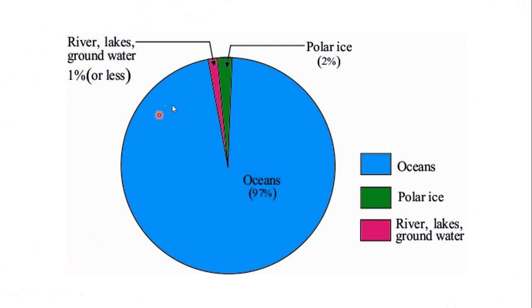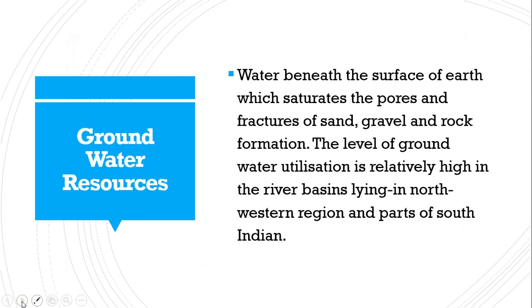Now if you see this diagrammatic presentation, again you will get a good picture. This blue is ocean water. This green is polar ice, which means it is found in the North Pole or South Pole area, 2 percent. And only 1 percent we find as fresh water. And this 1 percent of water we have to use very wisely. Hope you understand the importance.